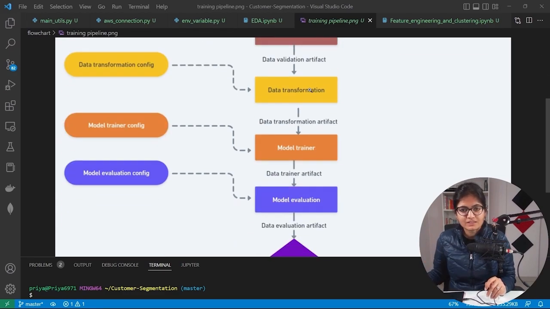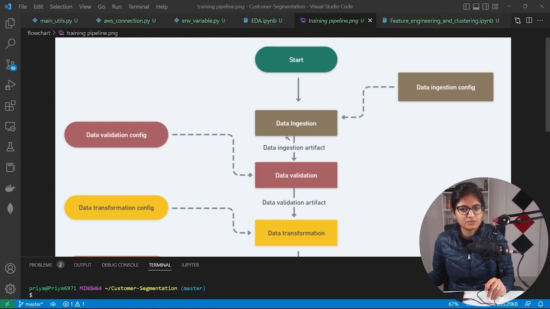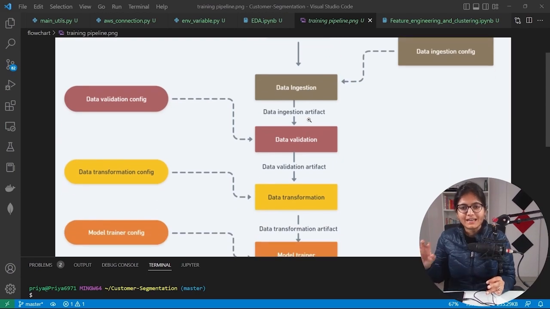To start the process, first of all, we will move ahead with data ingestion, where we will ingest the data. Where the data is coming from, I'll show you, don't worry. In this project, our data is inside MongoDB, and we'll access the data from there. How we do that, I'll show you in the data ingestion file itself. After that, the data ingestion will return the data ingestion artifact.